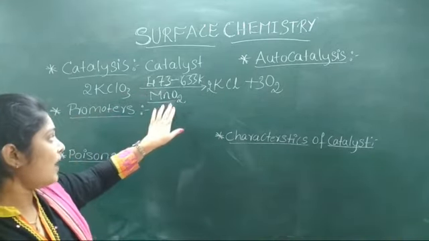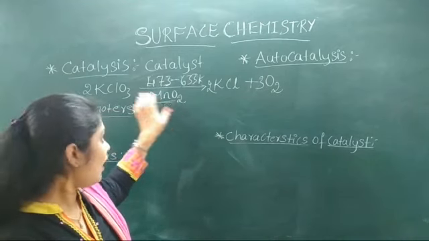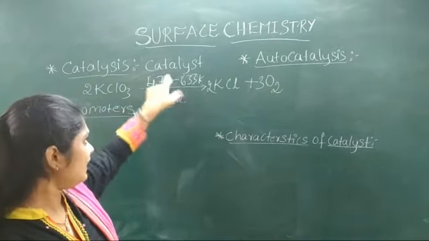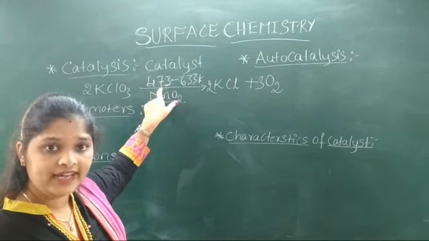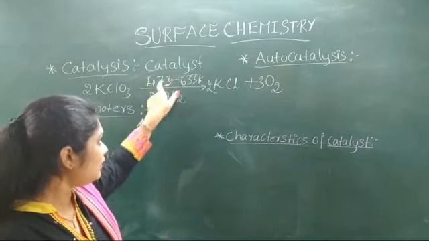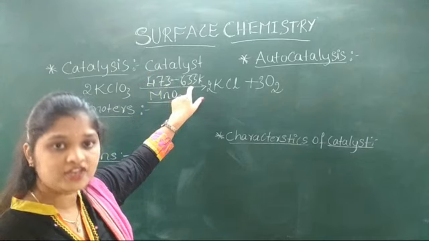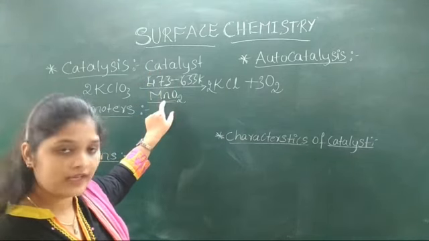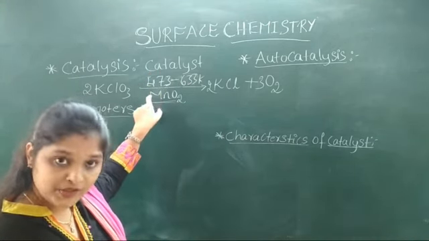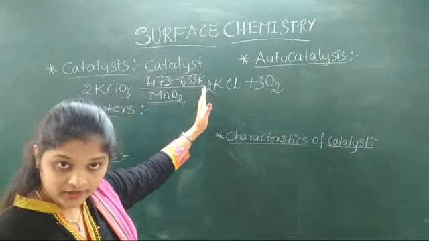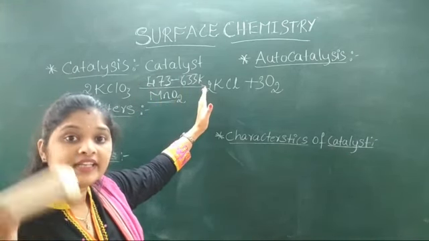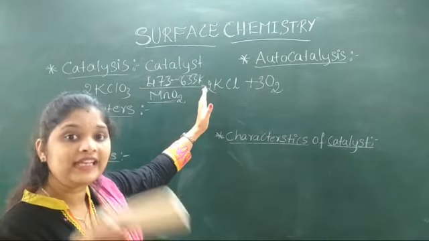That means this manganese dioxide alters the reaction, right? It changes the temperature requirement after the addition, so it alters the reaction rate. The rate of the reaction increases after the addition of manganese dioxide. So the substance alters the rate of the reaction, but itself does not change chemically and quantitatively.